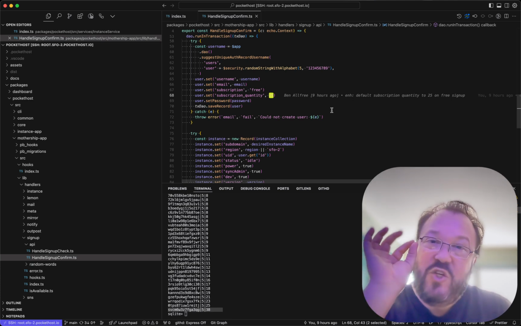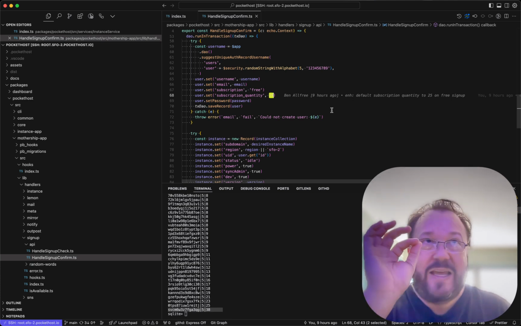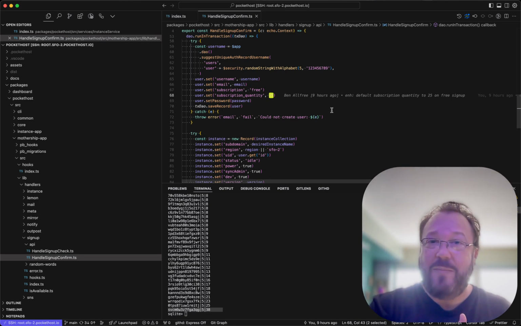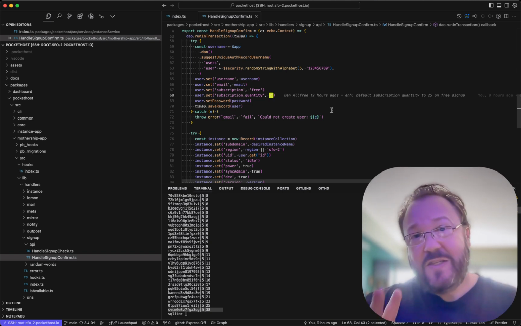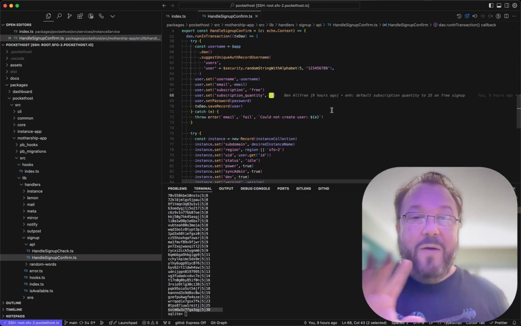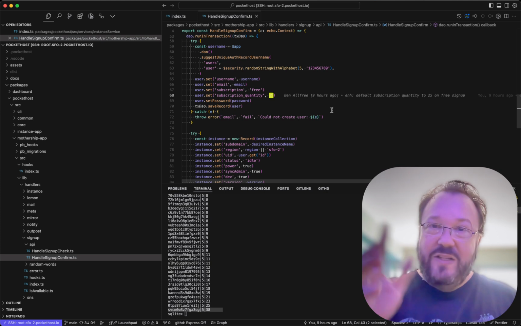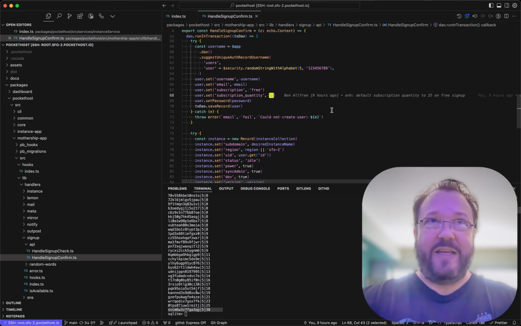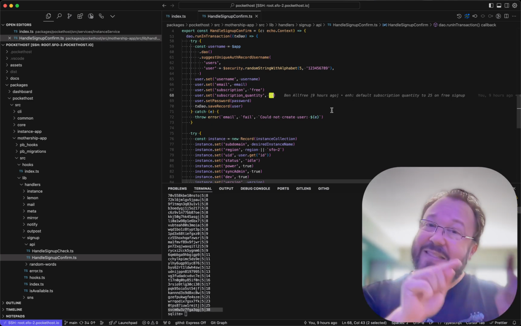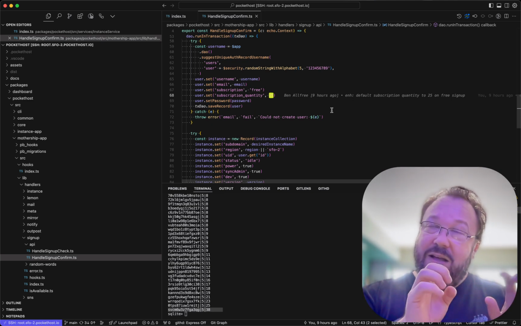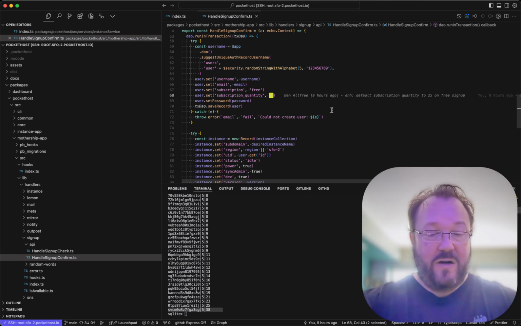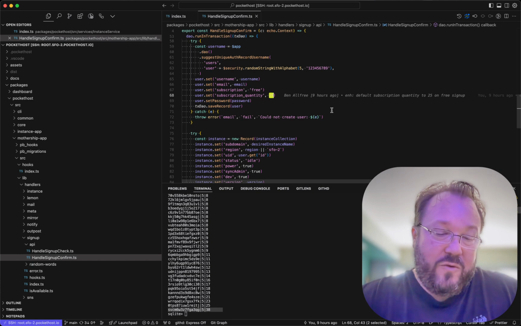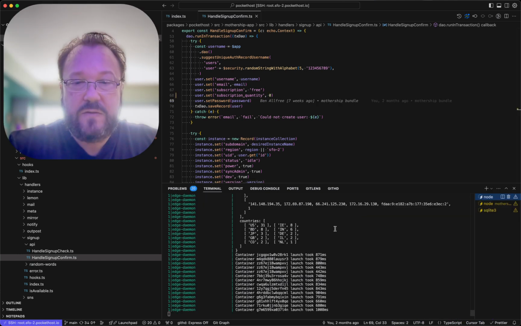So this two-way door is down to just a single switch. And if you look back through all the videos that I've made about this leading up to this point, you'll see that I've been working really hard to keep this two-way door open. So if I want to, I can just turn this off, turn it back to 25 and say, oh, easy does it. I made a mistake of some kind. And it's easy enough for me to roll back that single commit in the dashboard that has all the hard paywall stuff. So in that way, we've created our two-way door, and that way, we probably will never need it.